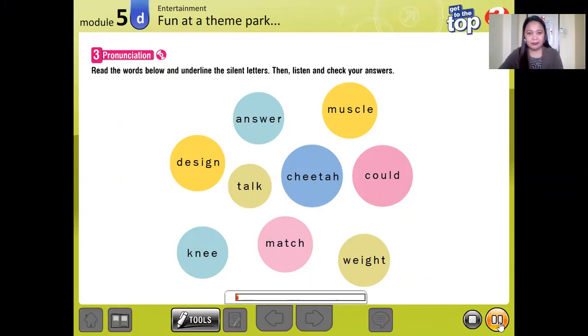Ready? 3. Pronunciation. Read the words below and underline the silent letters. Then listen and check your answers.